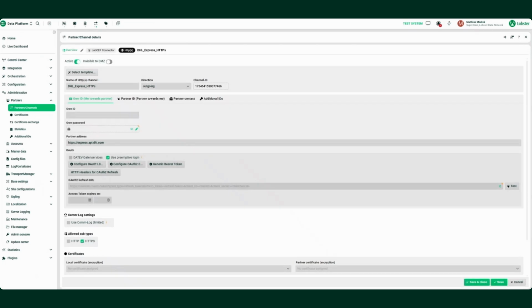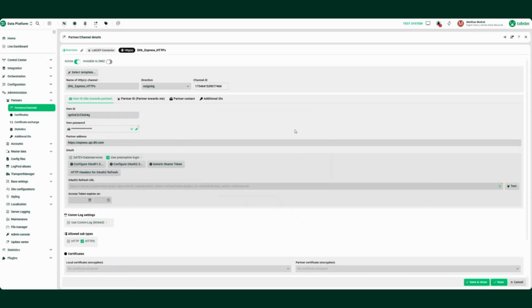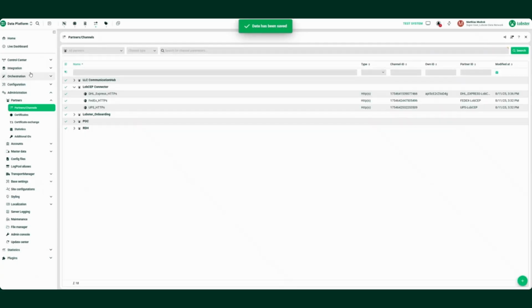All you have to do now is configure the channels with their API credentials. In this case, we're doing it for DHL Express. We have a testing ID that we put in here together with a password, and then once we have this, we can run it.